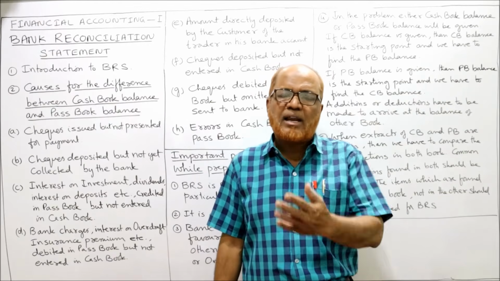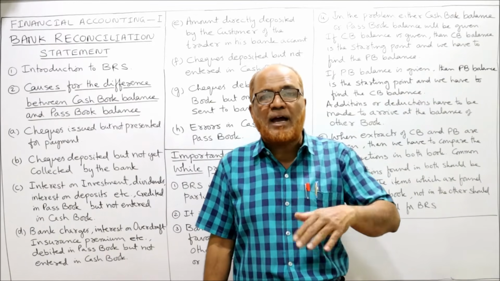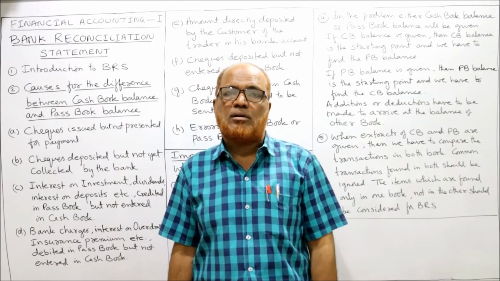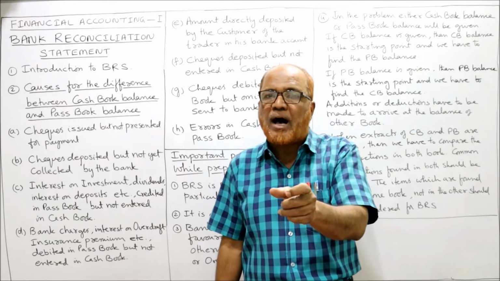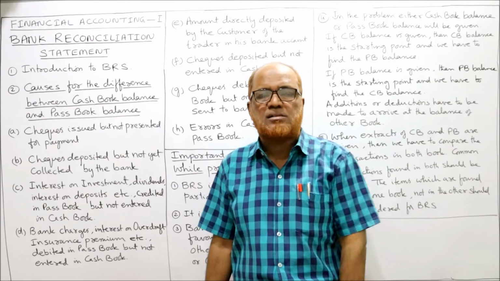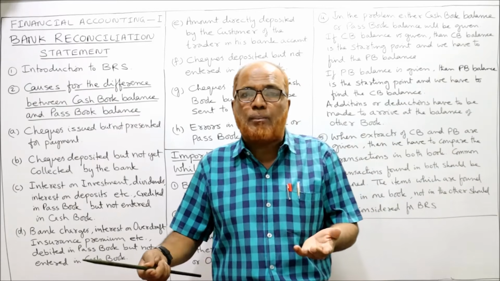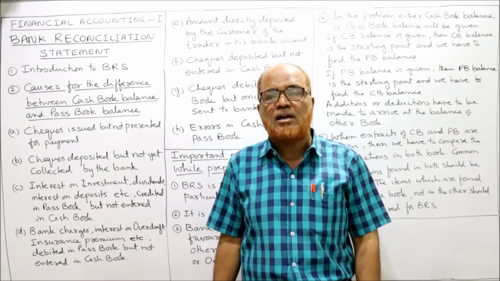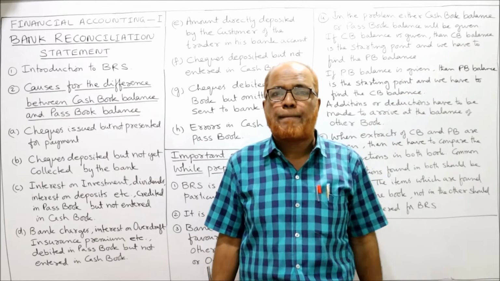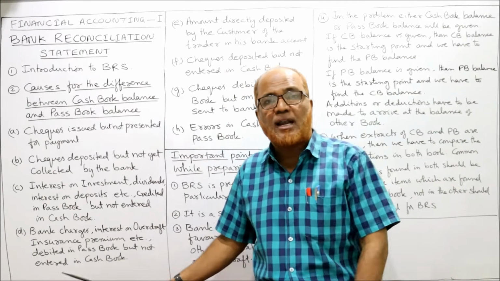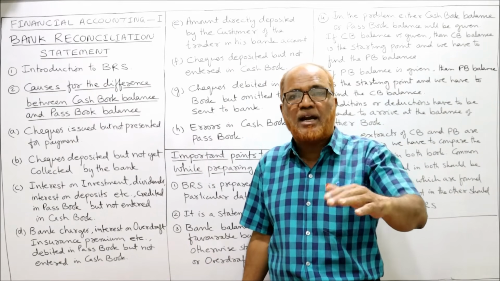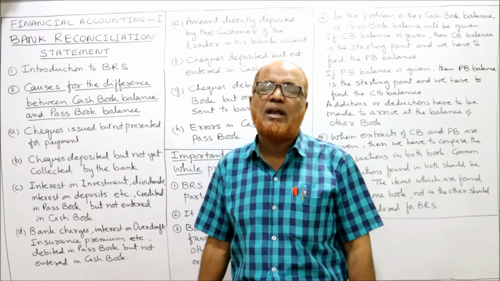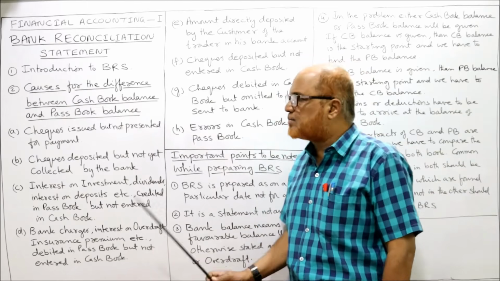Similarly, interest on overdraft. When I have taken an overdraft, the banker will charge interest on my overdraft. The banker will debit my account. So when the banker has debited my passbook, the passbook balance will decrease. But I don't have the information, so I have not recorded it in the cash book, and the cash book balance will not decrease. The cash book is still showing more balance, the passbook is showing less balance, because the banker has debited the payments made, with interest on overdraft, etc. This may be one of the reasons why there is a difference between bank balance as per cash book and bank balance as per passbook.